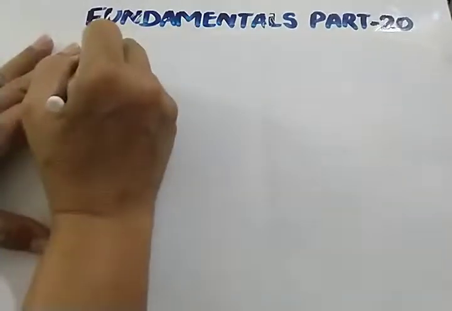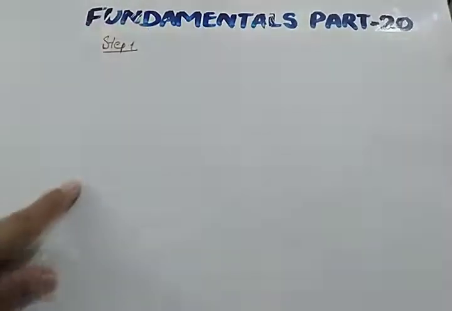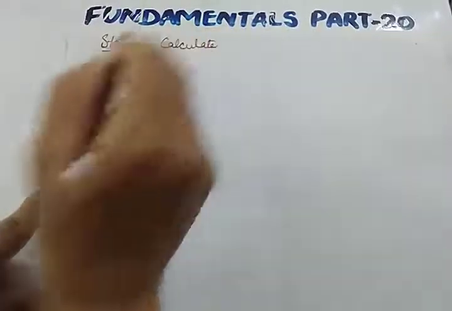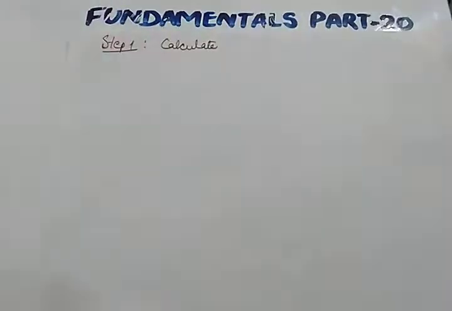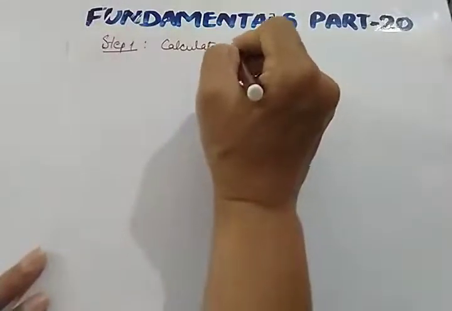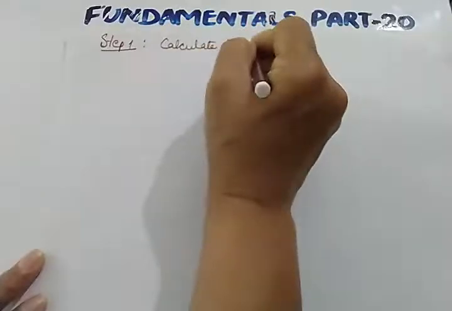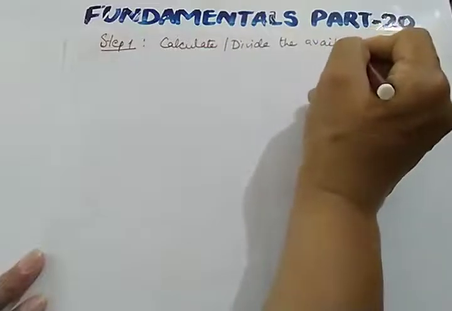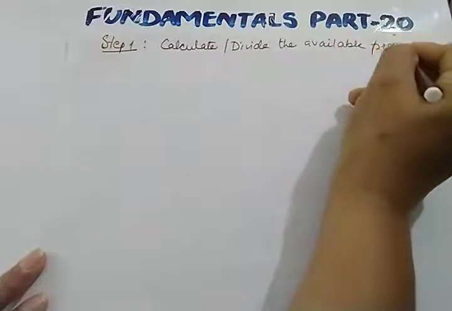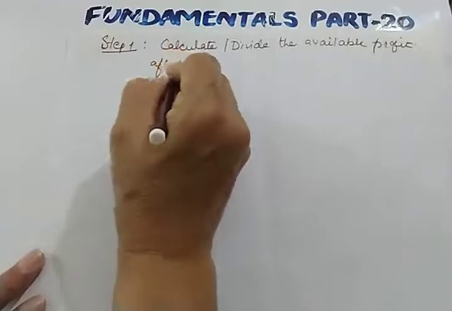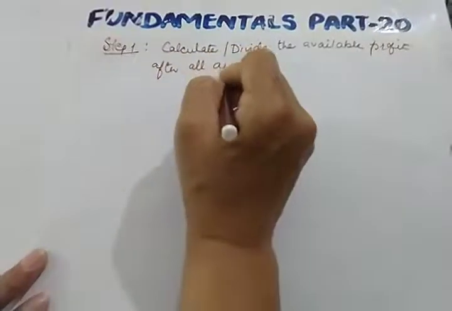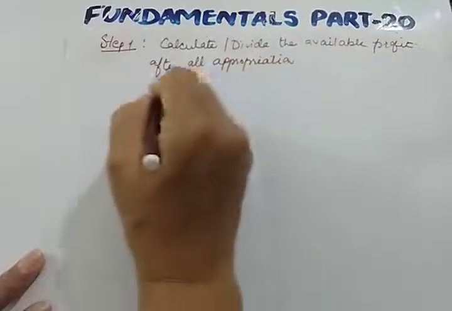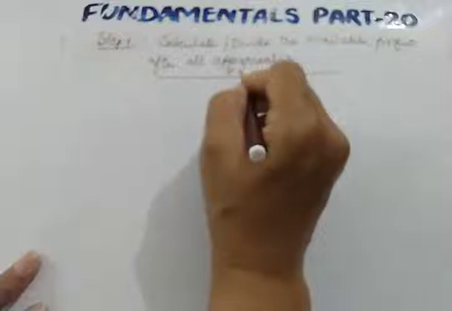Now step 1. In step 1, you need to calculate. What are you required to calculate in step 1? You are required to calculate, or you can say divide, the available profits after all appropriations. What is the meaning of this term? The meaning is that you will prepare the profit and loss appropriation account.